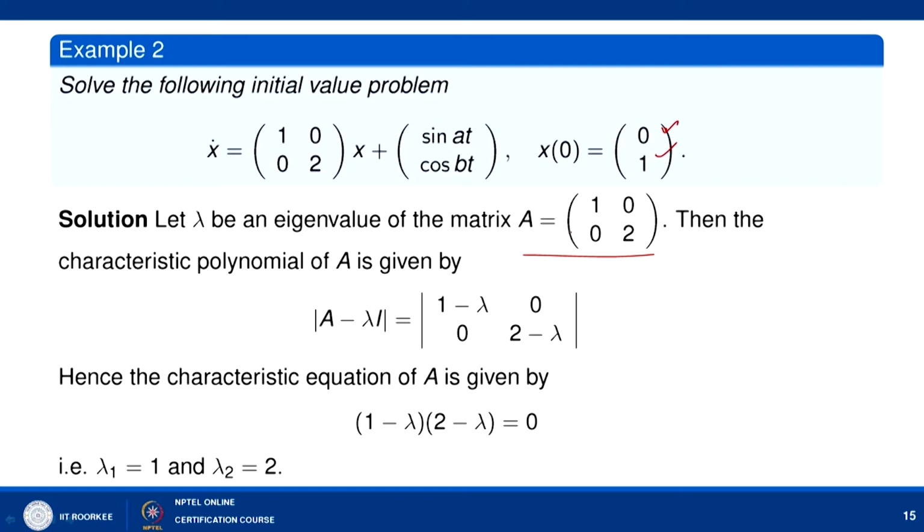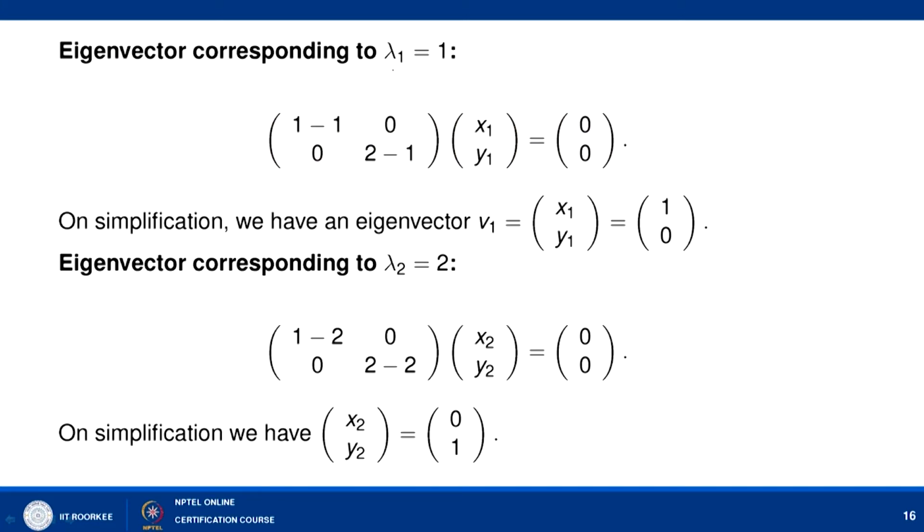So, we have taken a very simple case. If you look, this is nothing but the diagonalizable case. So, we can find the eigenvalues in a very easy manner, that is nothing but the diagonal entries of this matrix. So, lambda 1 equal to 1 and lambda 2 equal to 2 are the eigenvalues of matrix A. We can find the eigenvector corresponding to lambda 1 equal to 1, that is coming out to be 1 0.